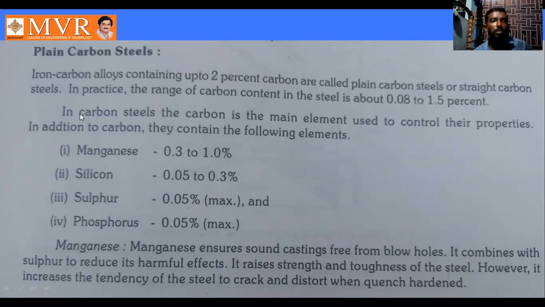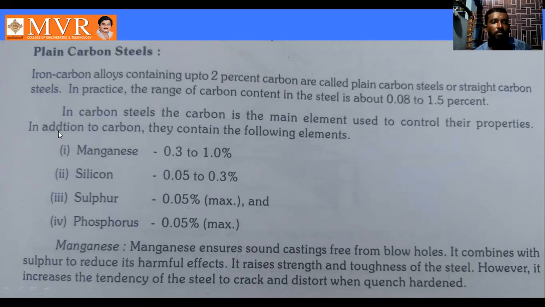In carbon steel, carbon is the main element used to control the properties. Why? Because it controls the properties. What are the properties? Mechanical properties such as ductility, malleability, strength, toughness, plasticity, and elasticity are some examples. So in plain carbon steel, carbon is the main element because it controls the total properties.